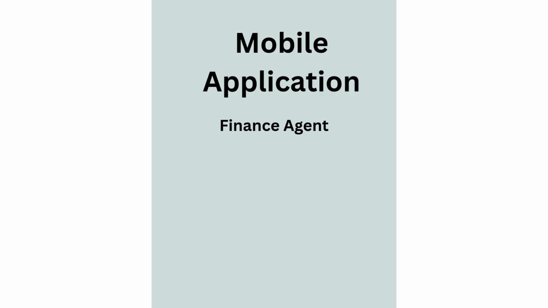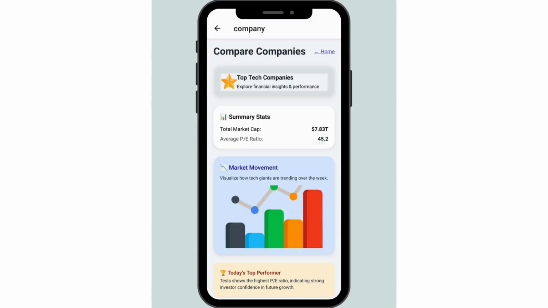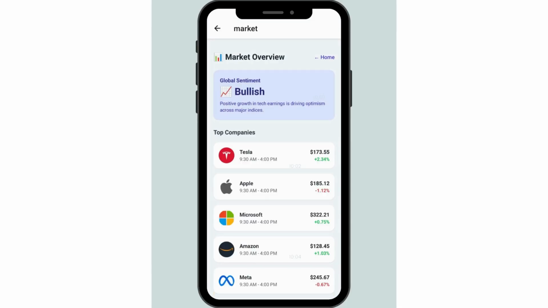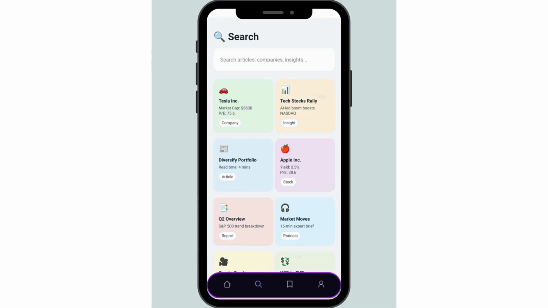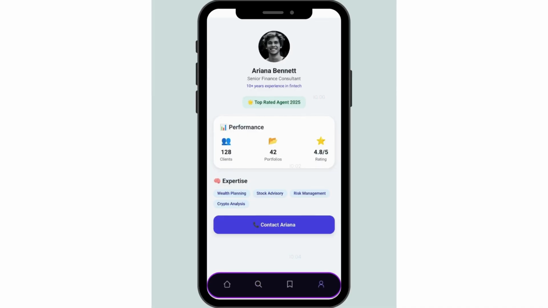So this is my finance app, which is a mobile application developed in React Native. The homepage shows some important stats. Then there is a comparison between different companies and a market overview. Then I have also added a list of saved information of the user.